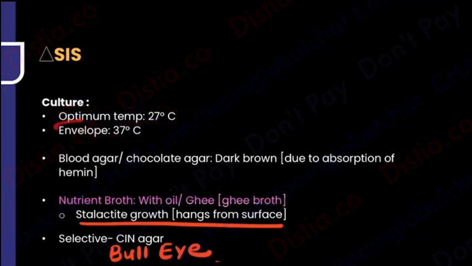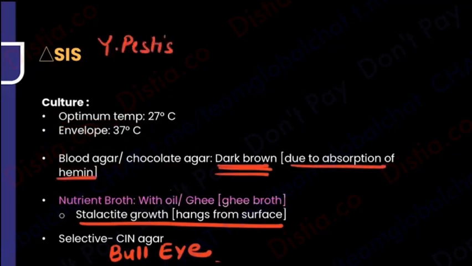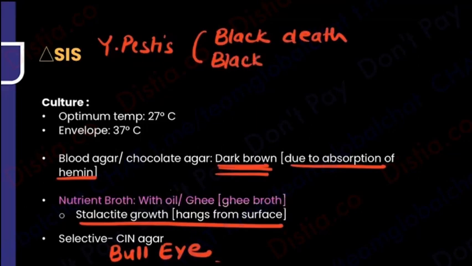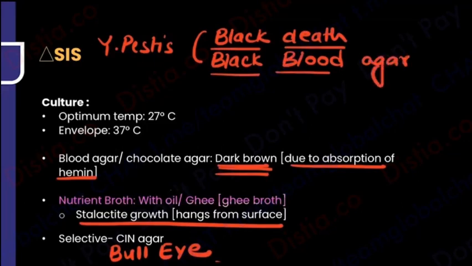It has developed an envelope. On blood agar or chocolate agar, this can give you a dark brown colony because of the absorption of hemin. So I realized that Yersinia pestis is not only going to be a black death, meaning plague, it is also going to show you a black blood agar. The black blood, so black death, maybe bloody death was happening, and black blood agar or brown blood agar is also noted. But these two, please don't forget, it shows you the stalactite growth and it shows you the bullseye.